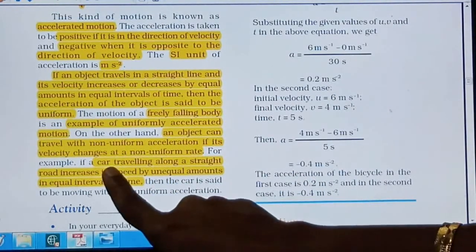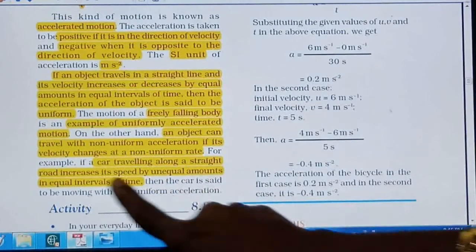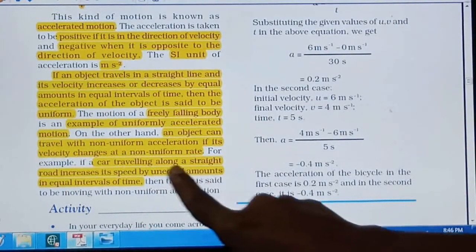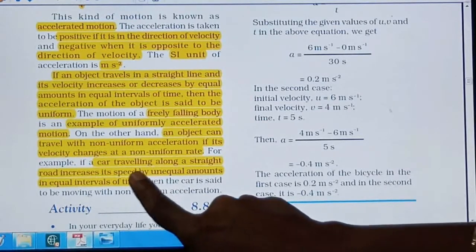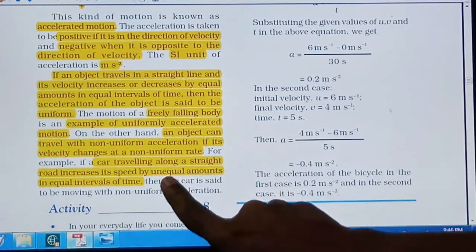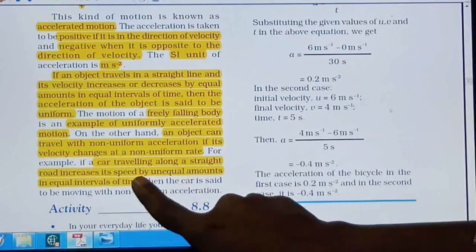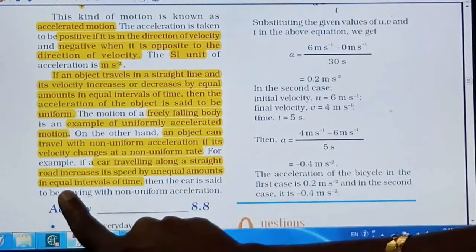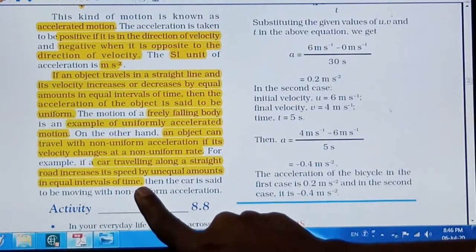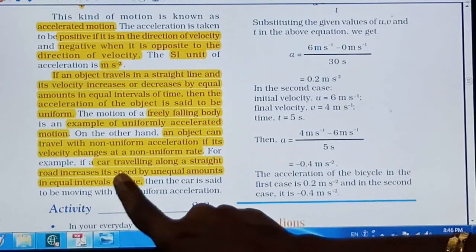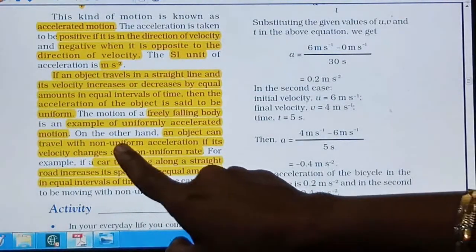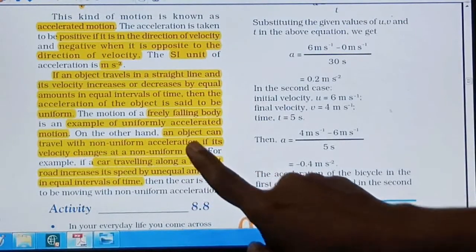The example given is a car traveling on a straight road increasing its speed by unequal amounts, right? So the change in speed is unequal in equal intervals of time, per minute or per second, and that acceleration will be non-uniform.